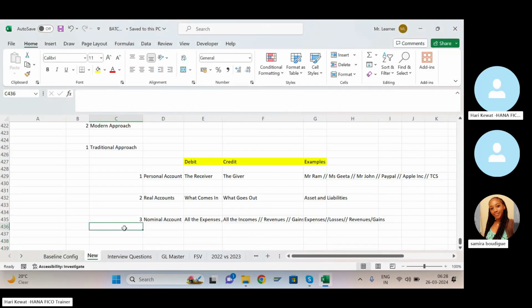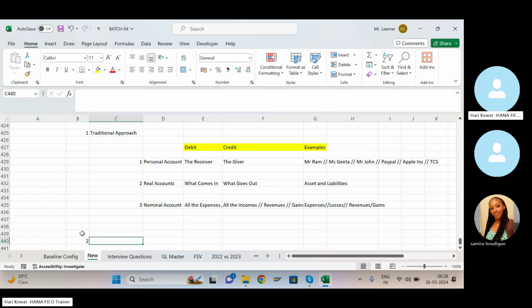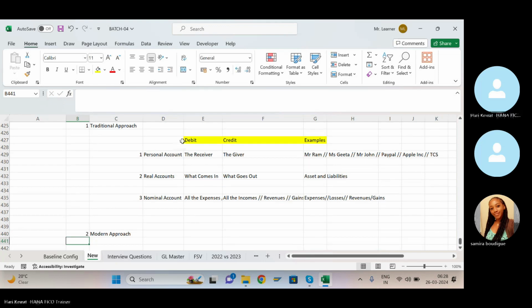Fine. Okay, now let us see. Same thing, same concept. They try to simplify it in the modern approach. Let us see the modern approach of doing the journal entry.